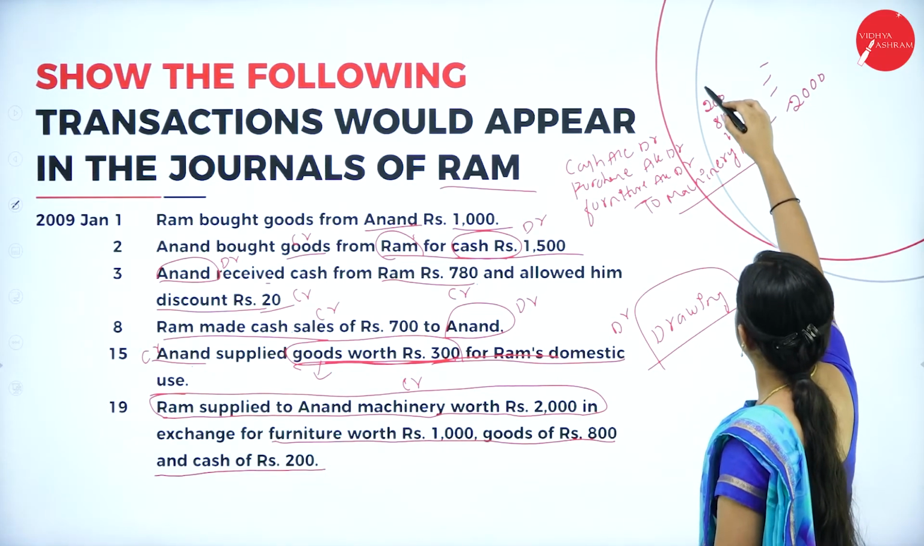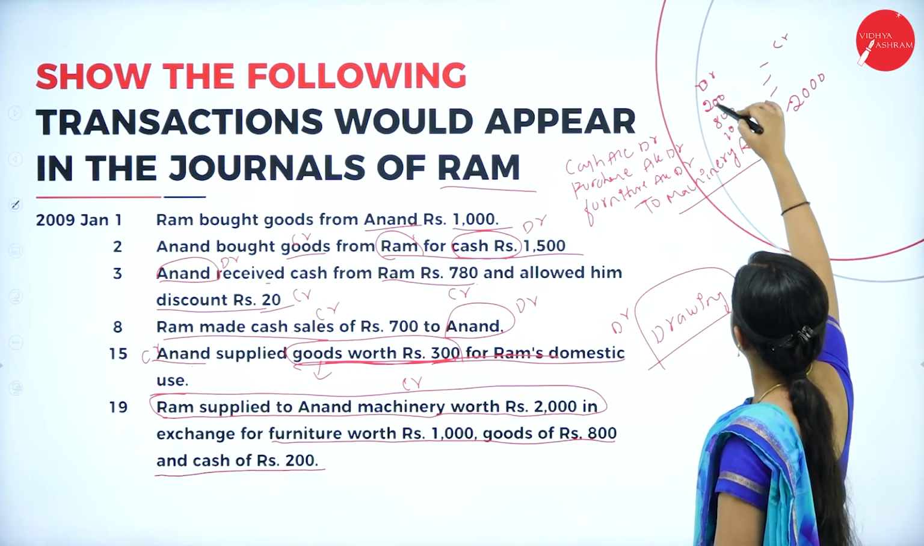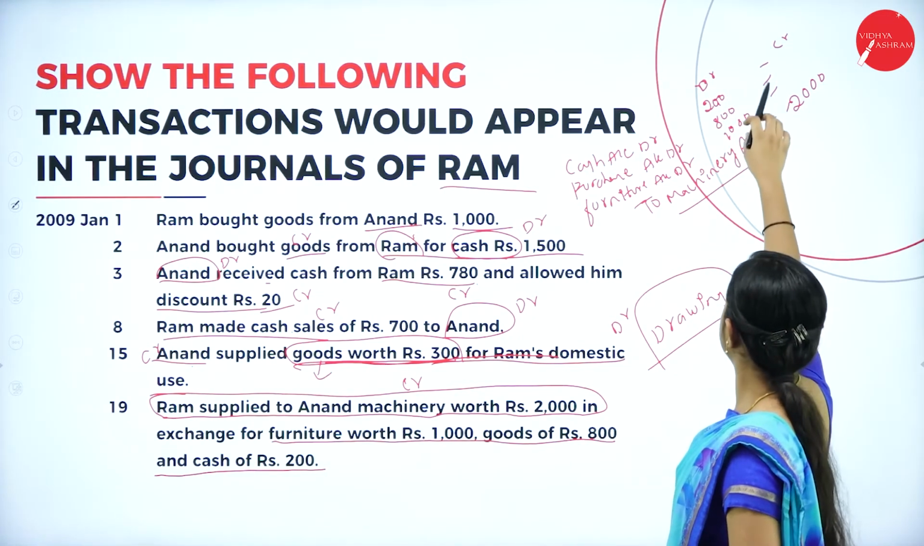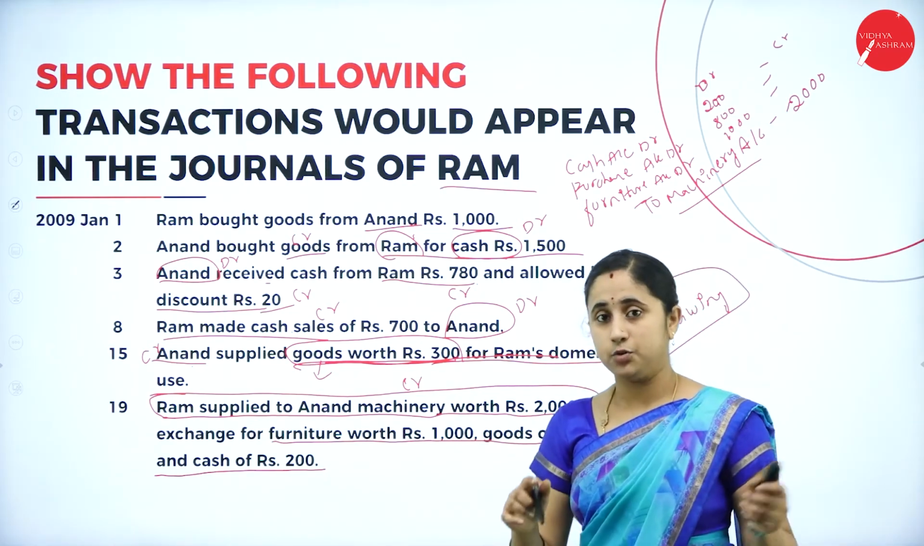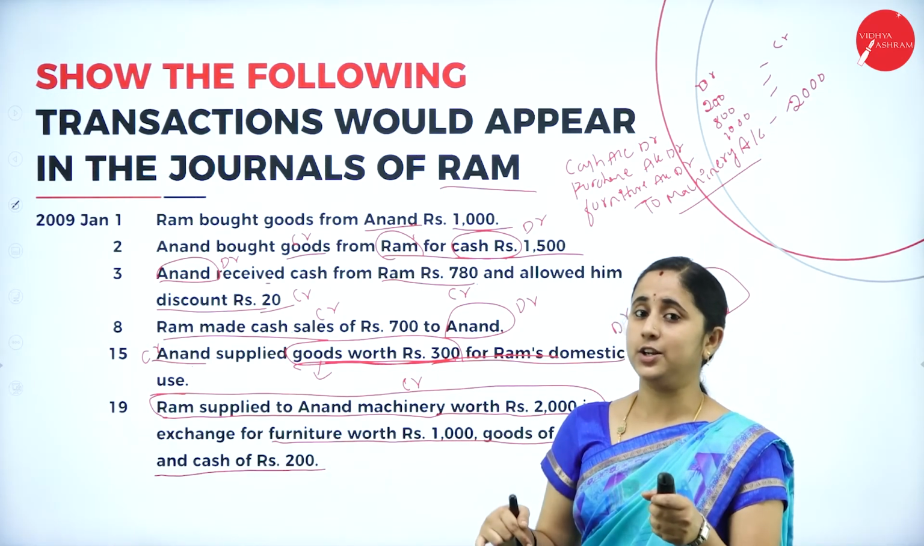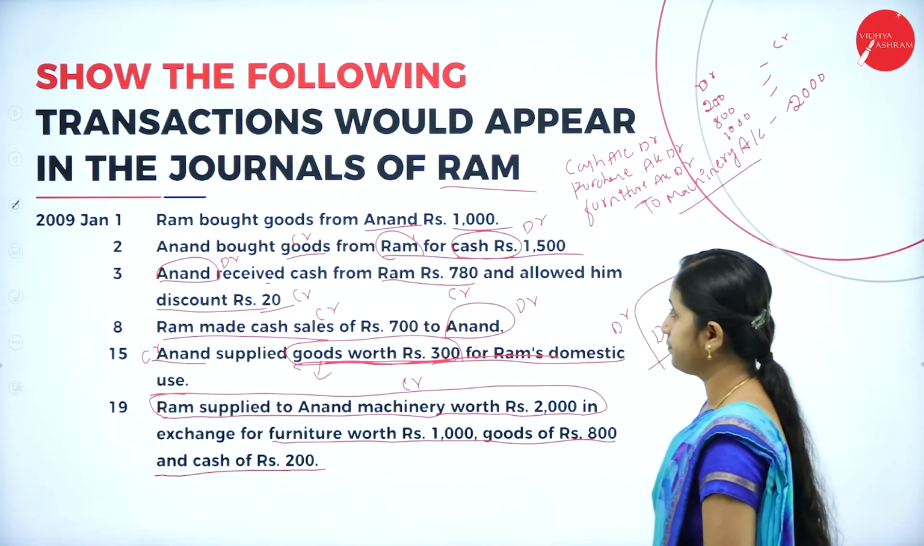Here, the debit and credit is balanced. Here, the debit is 2000 and credit also should be 2000. So, here you made a sale of machinery. In return, you will receive cash, furniture as well as goods.